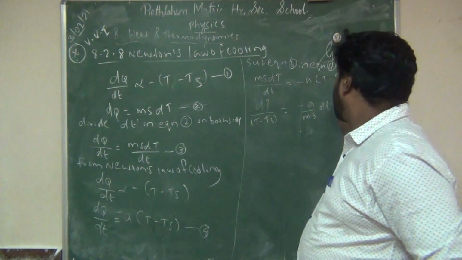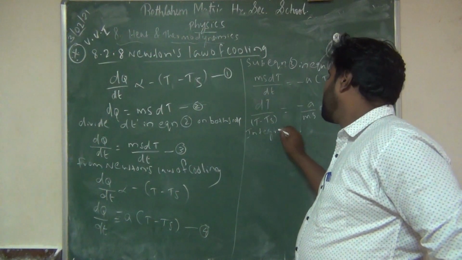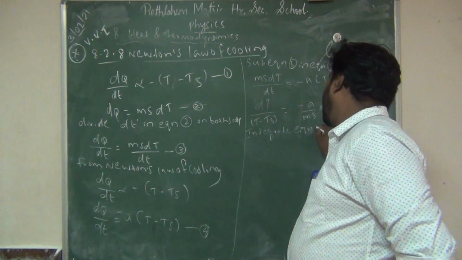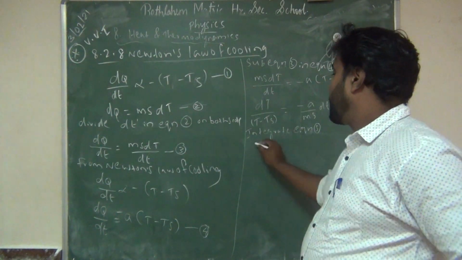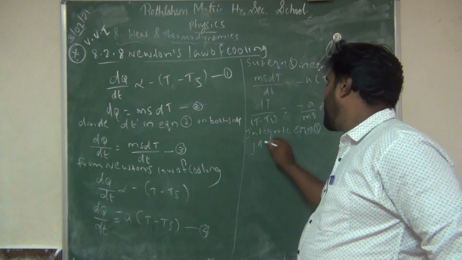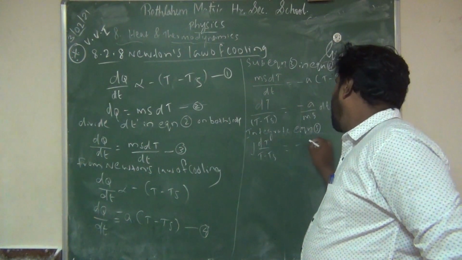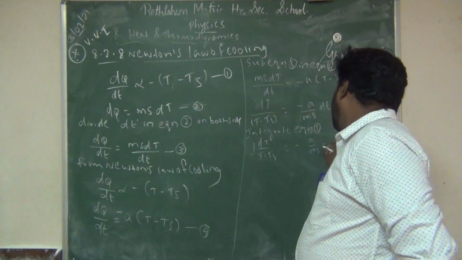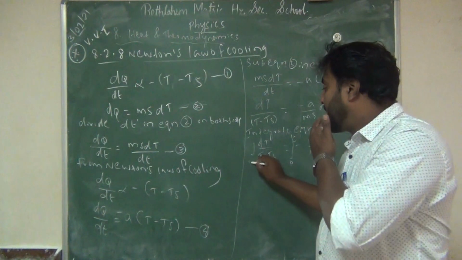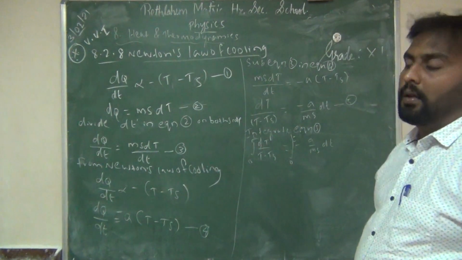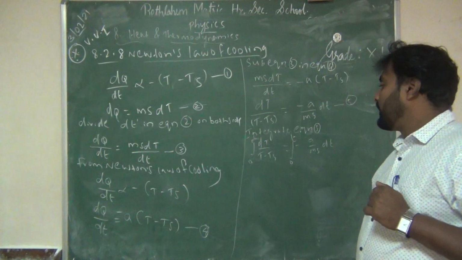Now you can keep this as equation 5 and integrate equation 5. So dT by (T minus Ts) equals minus A by ms dt, integrated. Here the limits are temperature from T0 to infinity, and time from 0 to t.